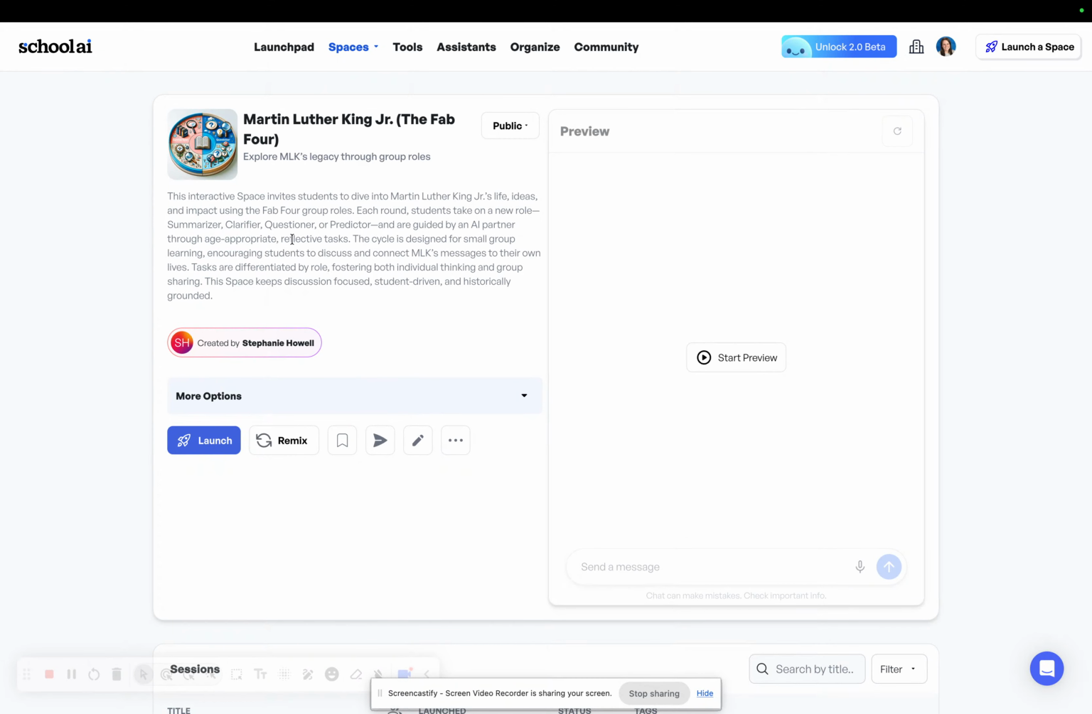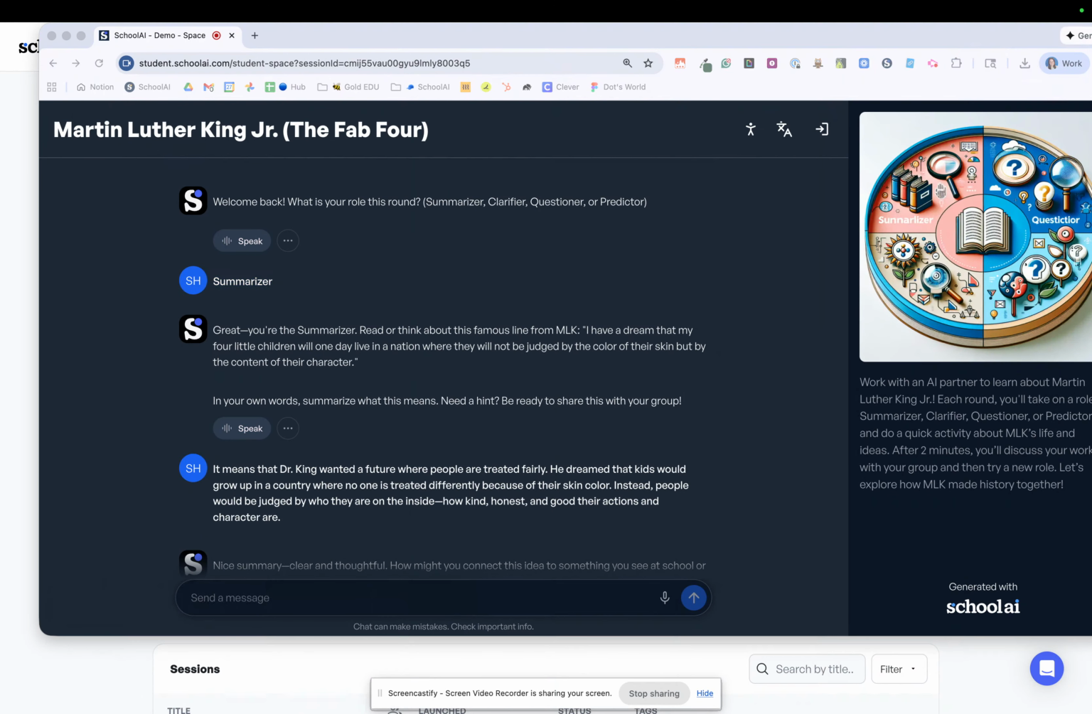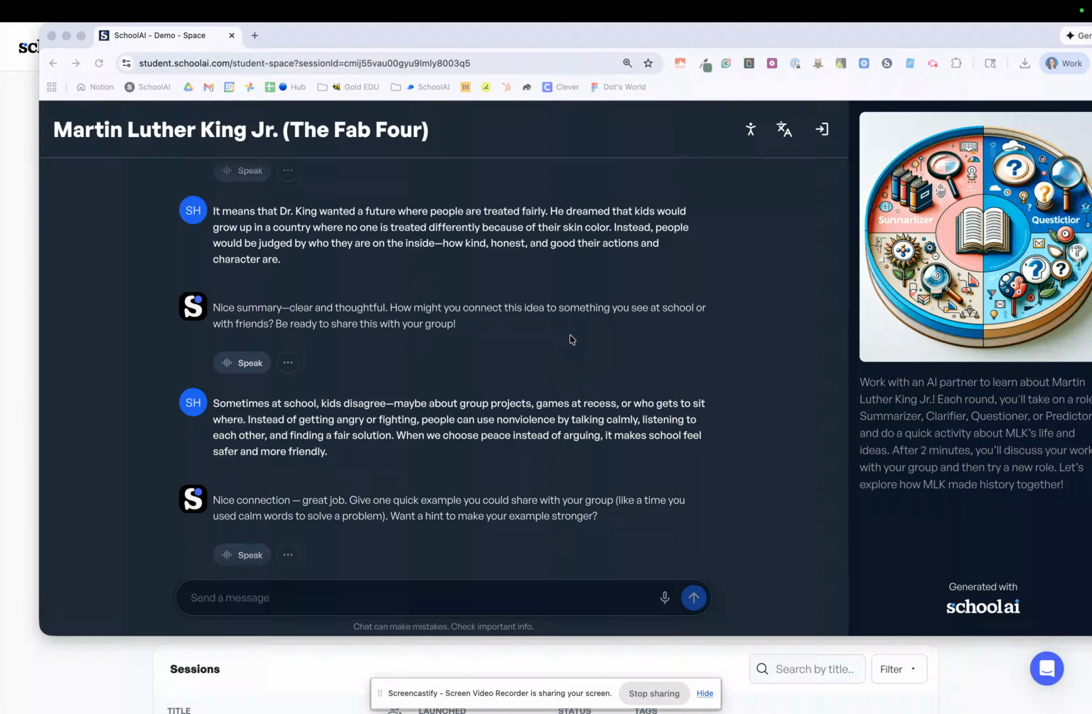So students again are going to be in their own School AI space when you launch the space. But each student is going to let the chatbot know what role they're in. For example, this student is the summarizer. And in this role as the summarizer, they are then going to highlight all of the key points and information from this section. So as they're going through, they're going to summarize and be ready to share with their group.